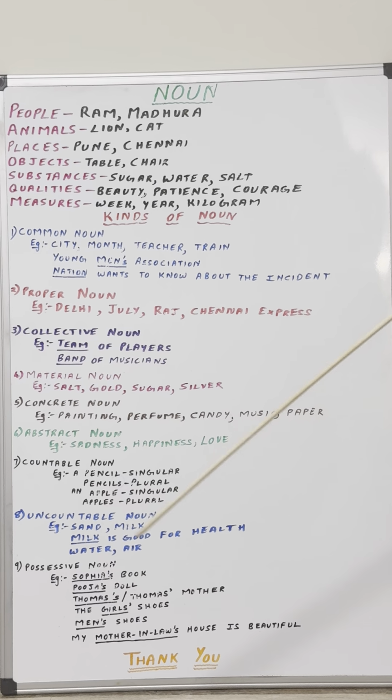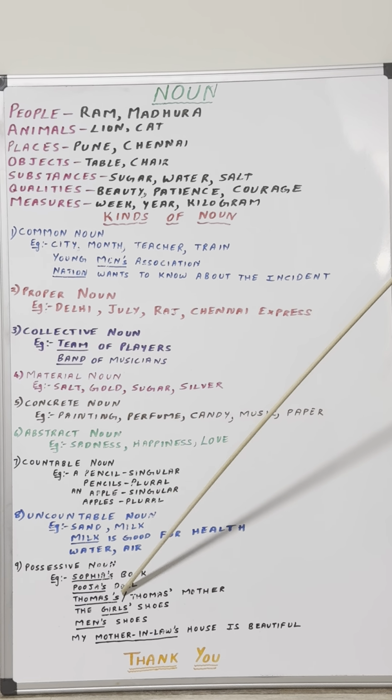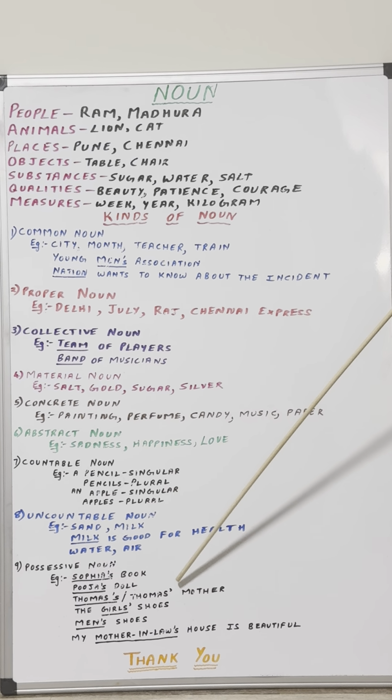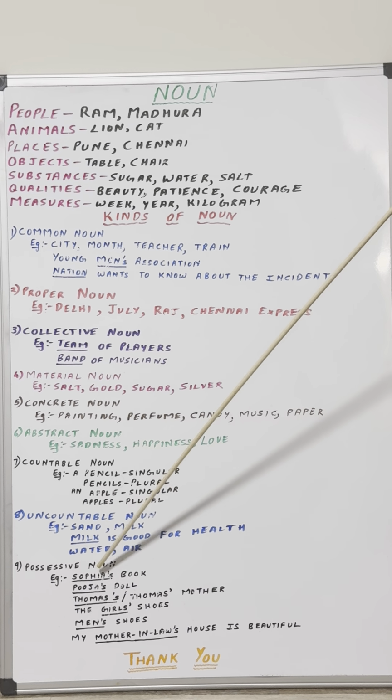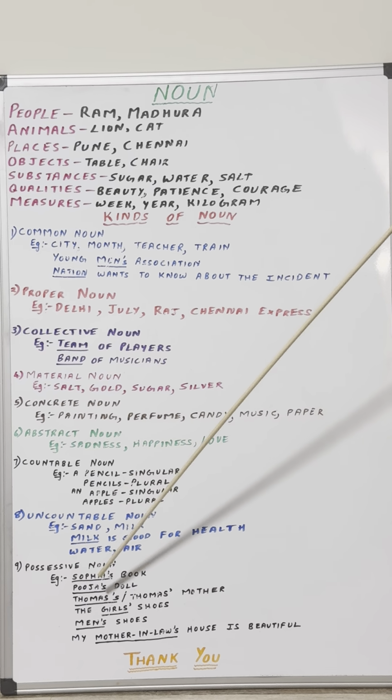There are two ways how you can show the ownership. One, by adding apostrophe and the letter S, which is the usual way of writing, or by just merely adding the apostrophe. So both are grammatically correct and both are grammatically acceptable. Clear? Now the next, plural noun.